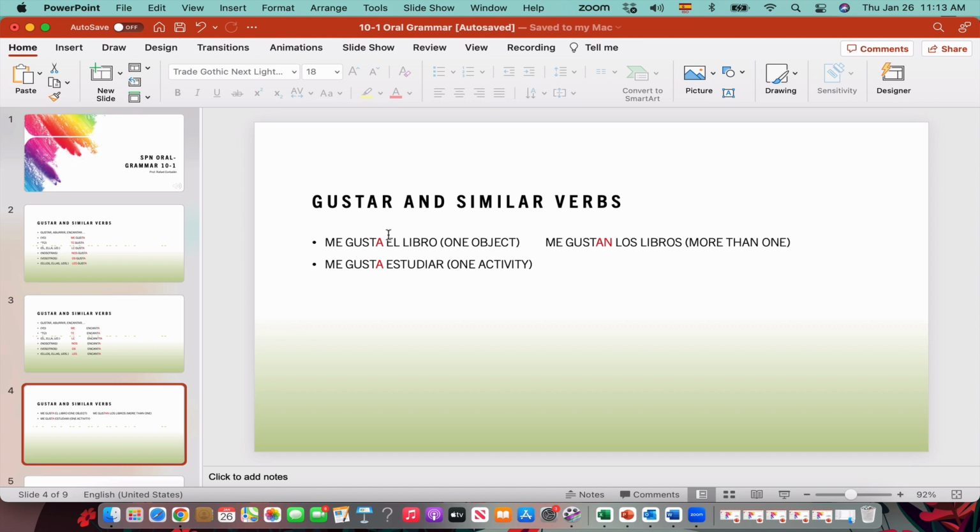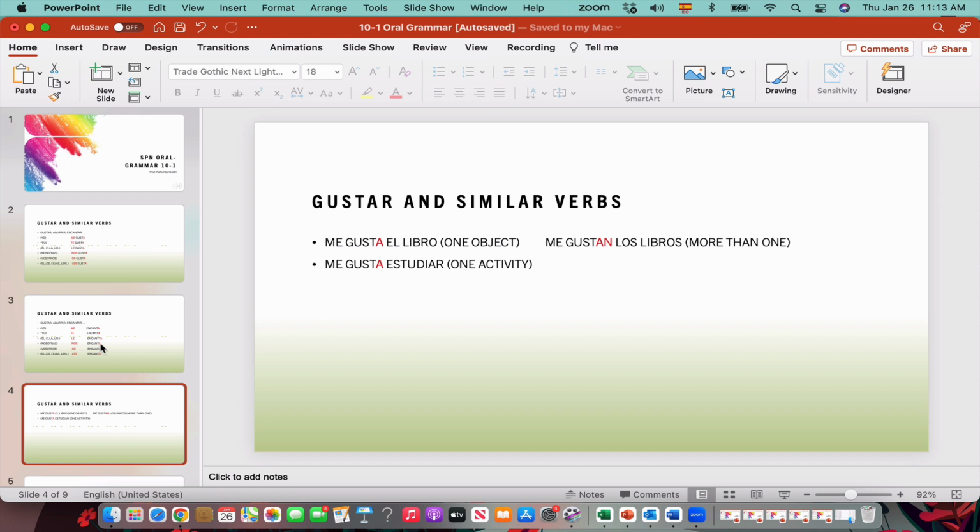So we use singular when we refer to one object. We use singular when we refer to an activity, but we use plural when it's more than one object. When you like more than one car, more than one book, and so on. Okay, so that's the way we conjugate these verbs. And again, we usually explain this in a different place from the regular verbs, because they work a little bit differently.